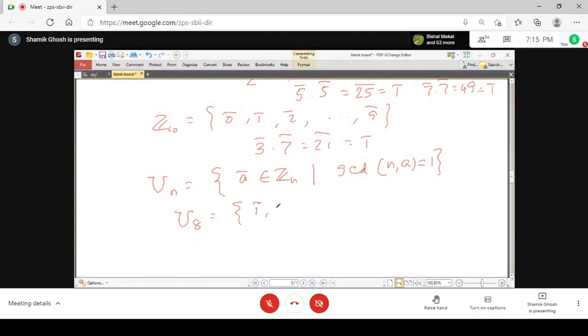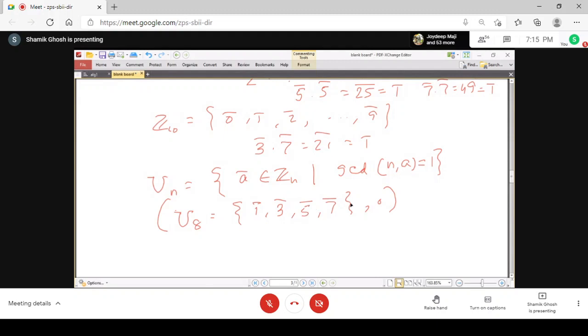So this is class 1, 3, 5, 7. You get 4 elements relatively prime to 8. And you will see that this structure forms a group under multiplication. It is closed under multiplication.